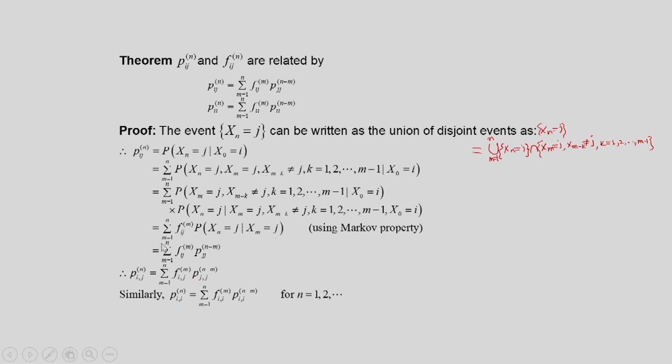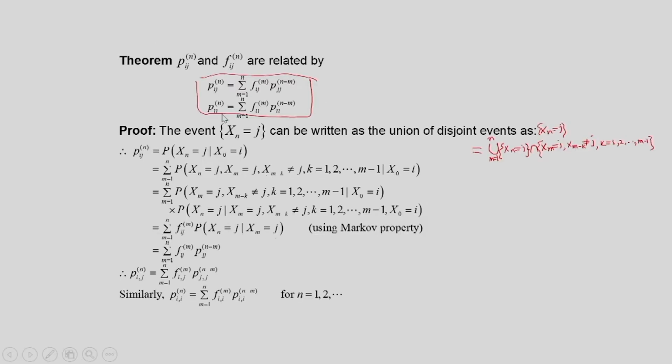Similarly, in the same way we can establish that p_ii^n is equal to: first, for the first time from i to i there will be a transition in instant m, f_ii^m, into, then there will be a transition from i to i in n minus m steps, p_ii^(n-m). So, that way p_ii^n also can be expressed in terms of f_ii^m and p_ii^(n-m). Okay. So, this way we established the important relationship. This is the important relationship, so that we will use it in our next analysis.